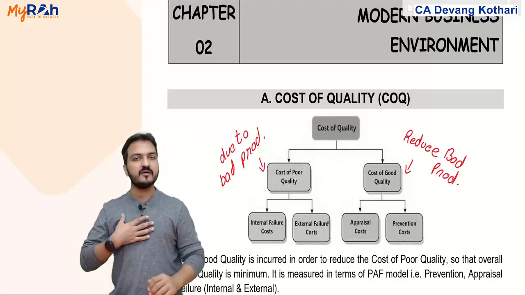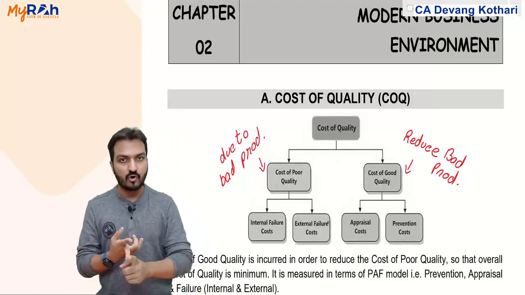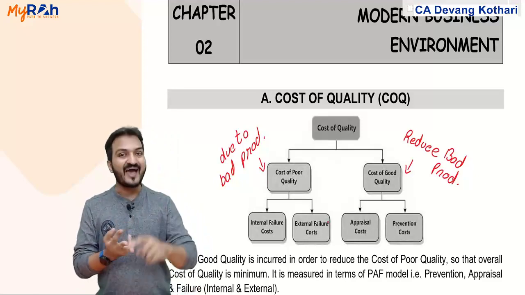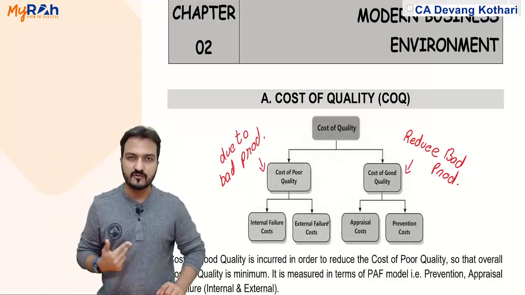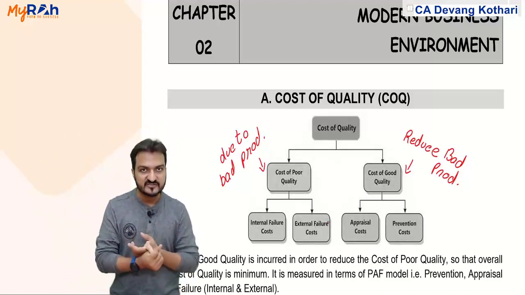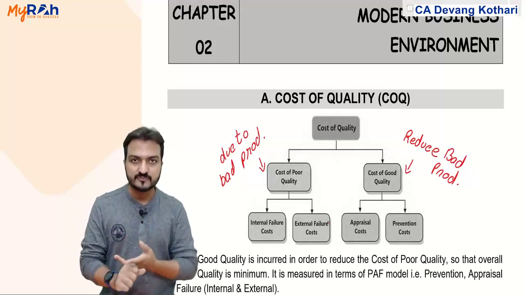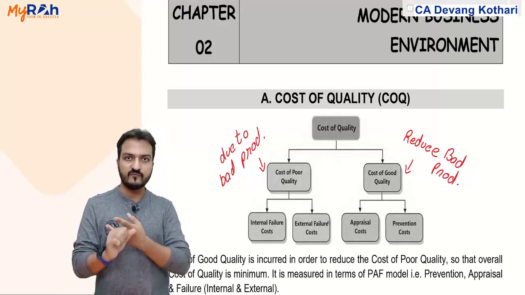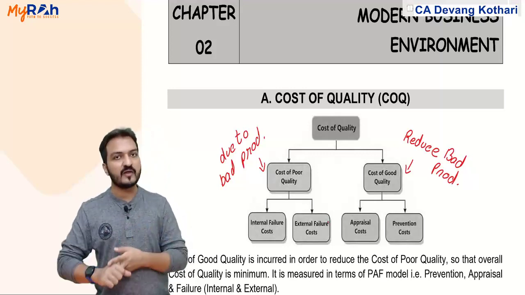External failure means you have given the time, you have given the cost, you produced the goods, and you sent them to the customer, who found them defective and returned them. So in case of external failure, your production cost is wasted, plus over and above that you are also losing the customer and brand value. That is my external failure cost.